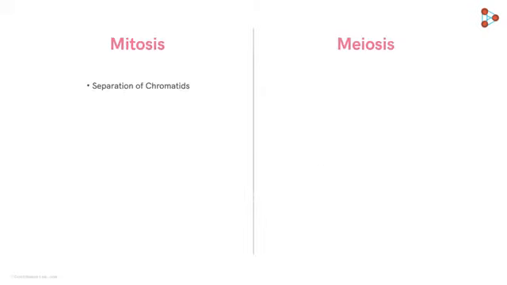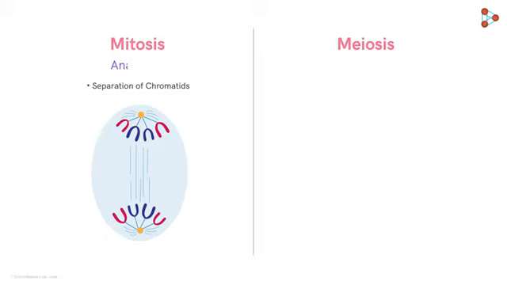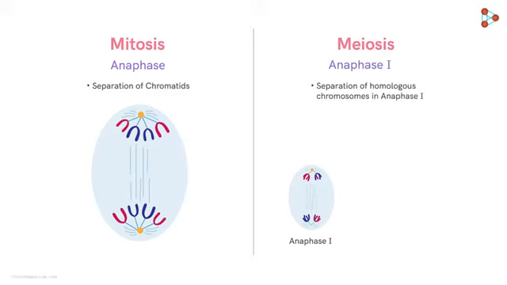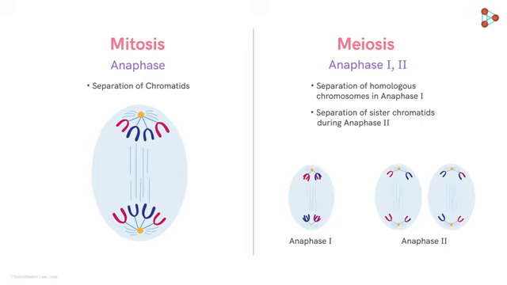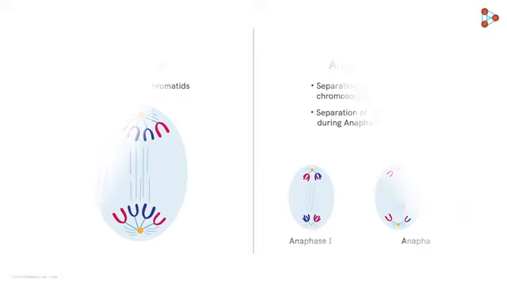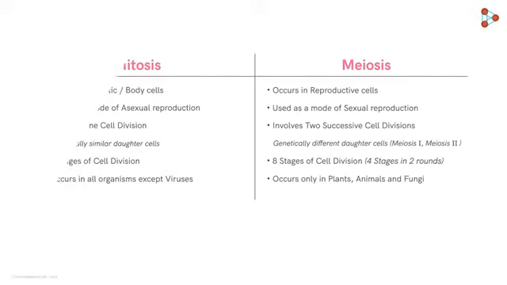The separation of chromatids takes place during anaphase, and on the other hand, the separation of homologous chromosomes takes place during anaphase 1 and the separation of sister chromatids during anaphase 2. So, these were the major differences between mitosis and meiosis. Let's summarize them in a single table.